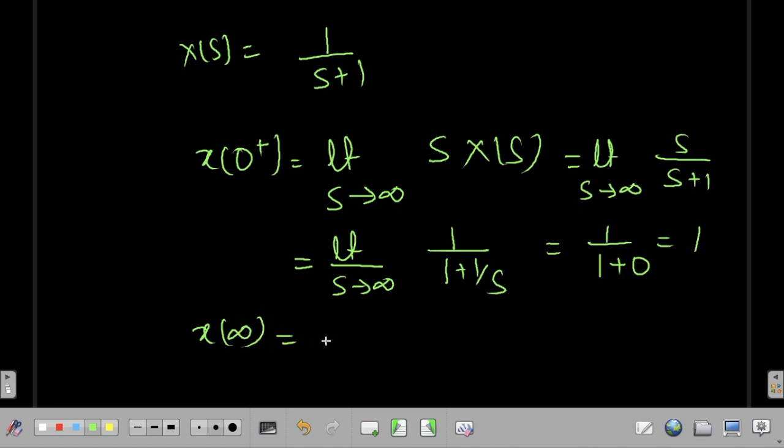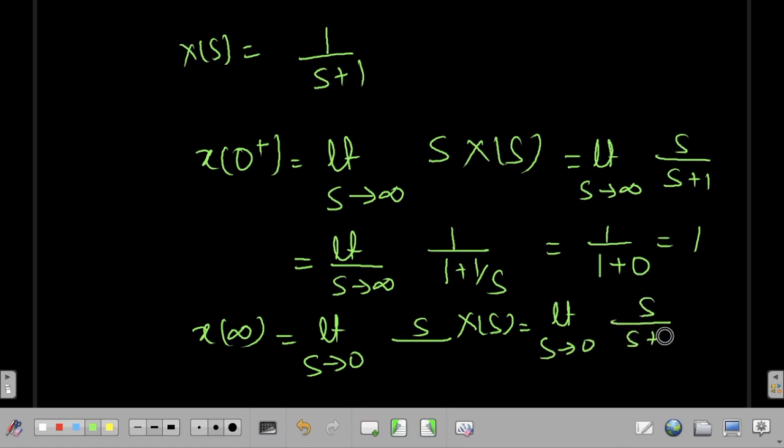So x of infinity is the limit s tends to 0 s multiplied by X of s. Here it will be limit s tends to 0 s divided by s plus 1, and if you put the limit directly, you will get 0 divided by 0 plus 1, so you will get 0 as the answer here. So in just 4 lines you are able to solve this problem and you will get 6 marks here. It's free of cost marks.